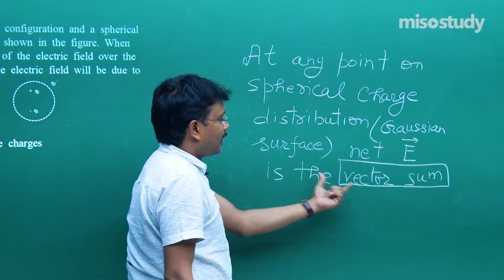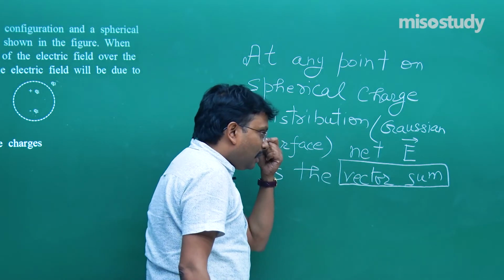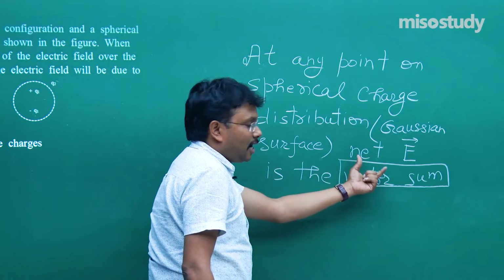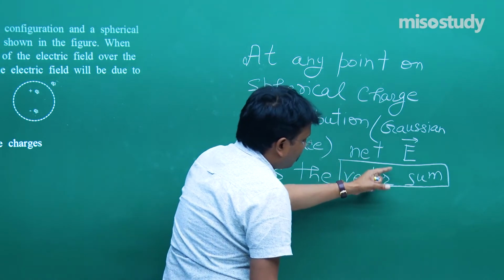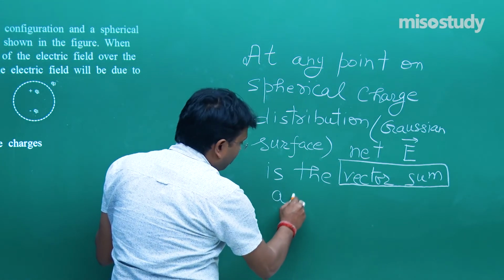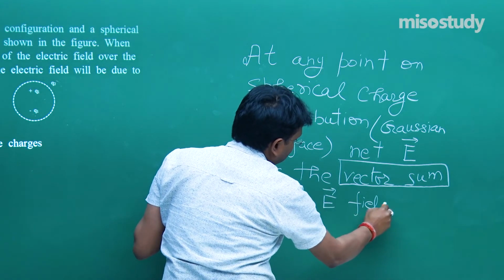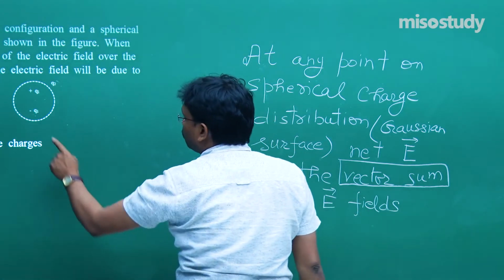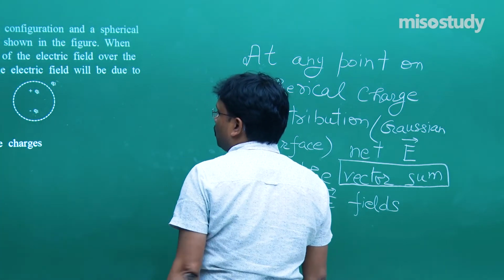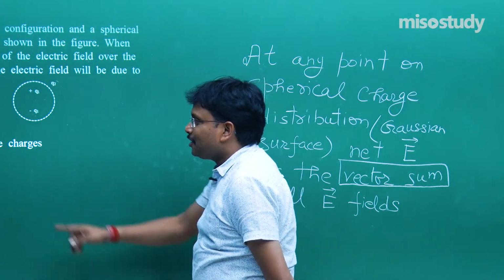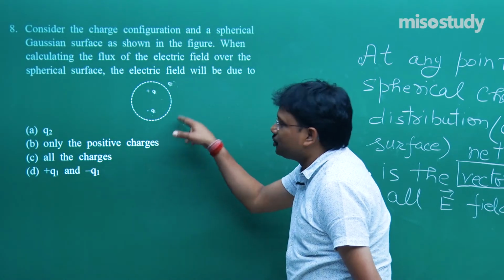Fine, you have the better understanding of vector addition and multiplication, but just to give you a feeling of what exactly we are doing, that's why I mentioned this term. Net electric field is the vector sum of all electric fields that is due to plus Q1, due to minus Q1 and due to charge Q2. So is the correct answer only the positive charges? No, for all the charges.